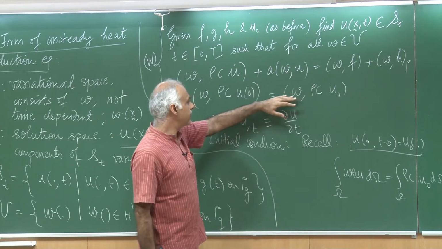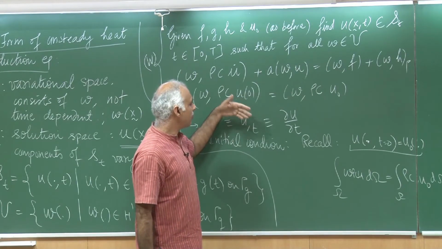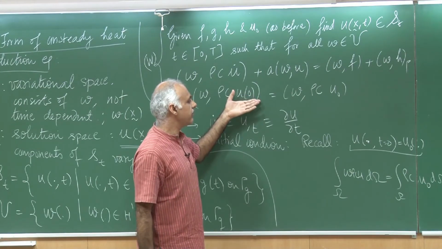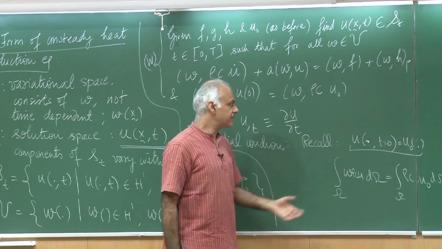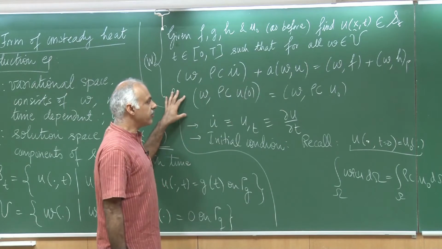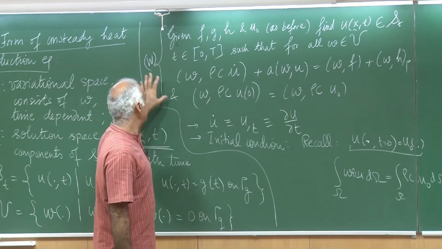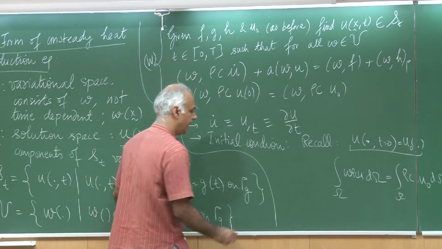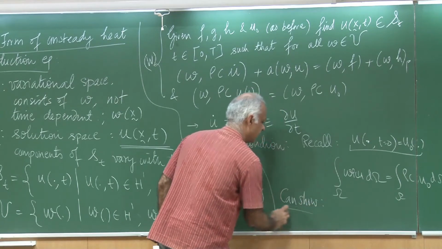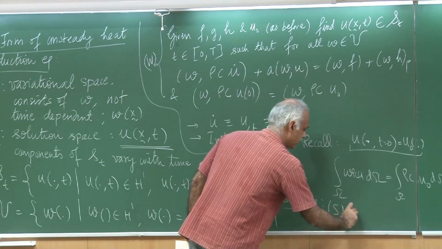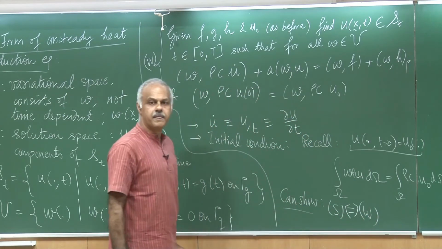Okay. We could have left the initial condition as is, but we have also constituted a weak form of the initial condition in the manner that I have shown you. Okay. So, there is a strong form of the problem, the unsteady heat conduction equation, and this is the weak form, and we can show that the strong form and the weak form are equivalent.